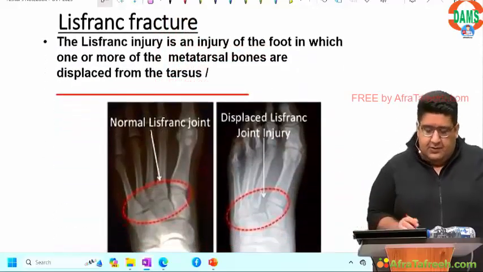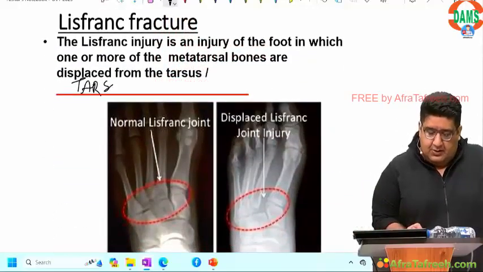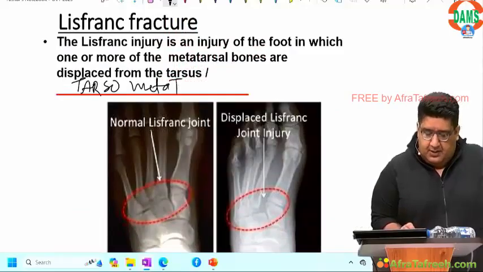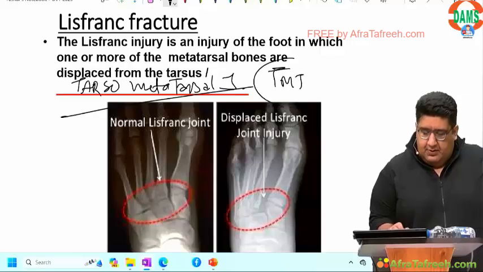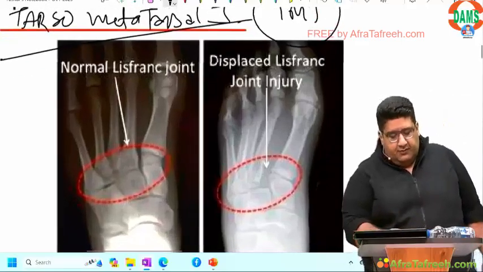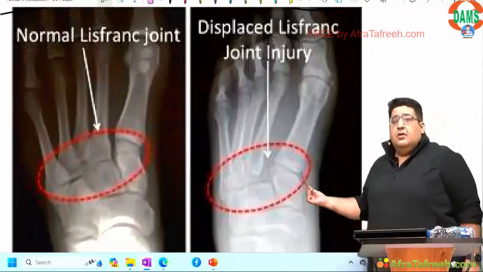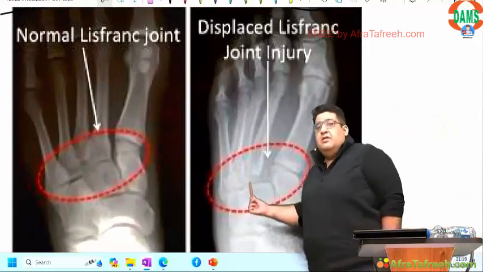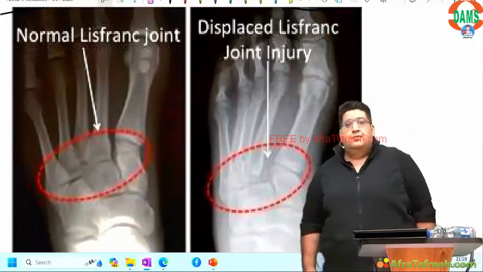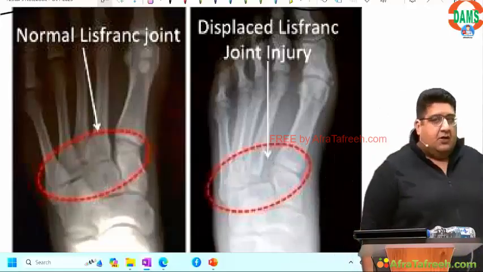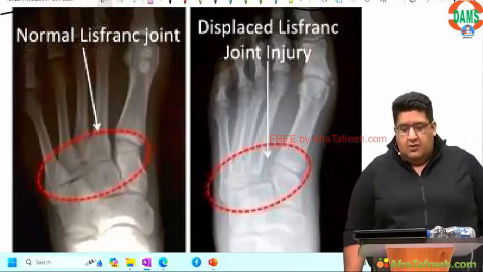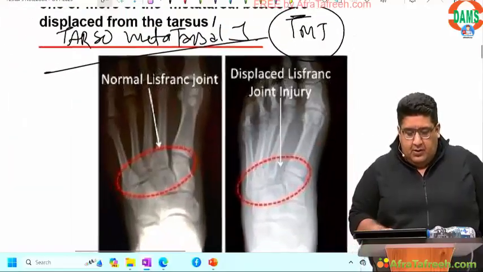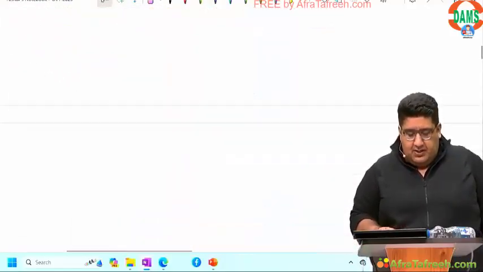Lisfranc fracture. So basically, tarsometatarsal joint, TMT. If you still don't believe me, just take a look. Injury between the tarsal and metatarsal bones. So this is a displaced Lisfranc. On the other side, you will see a normal Lisfranc. Moving further to the next page.